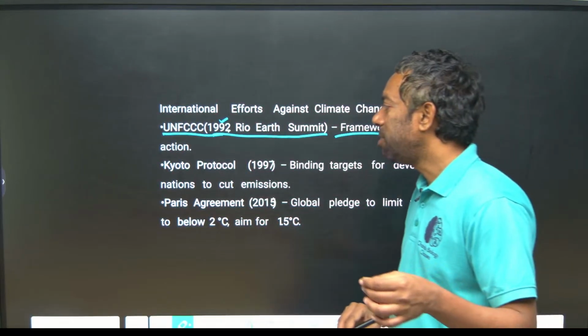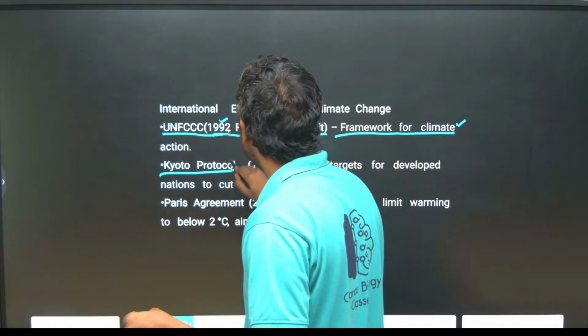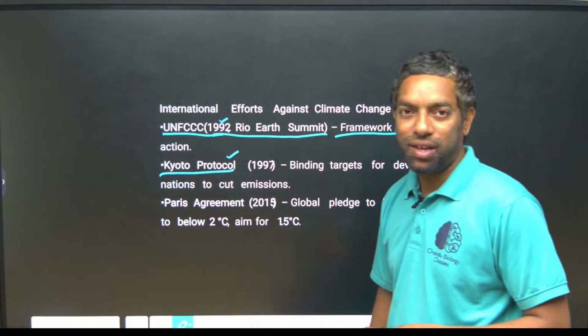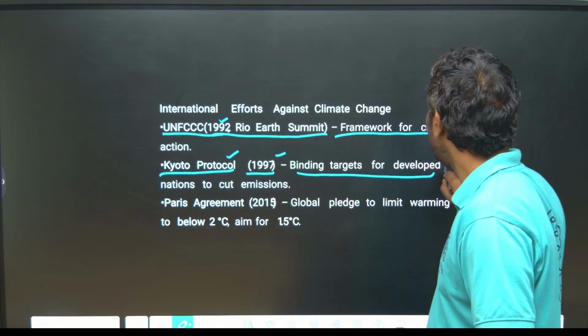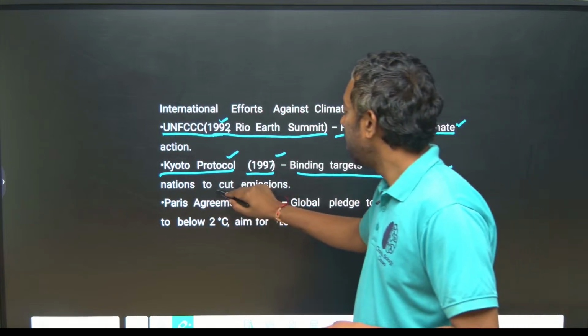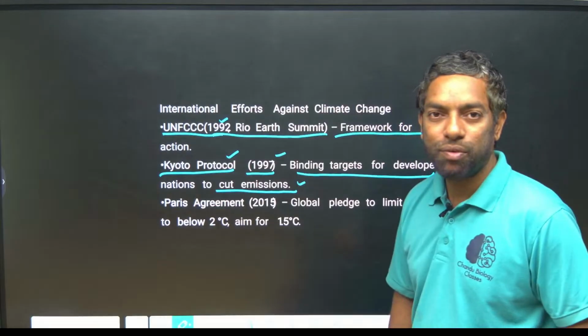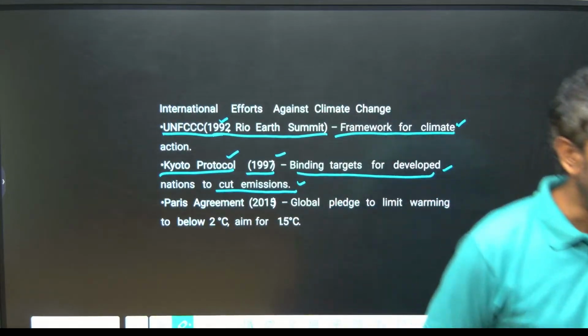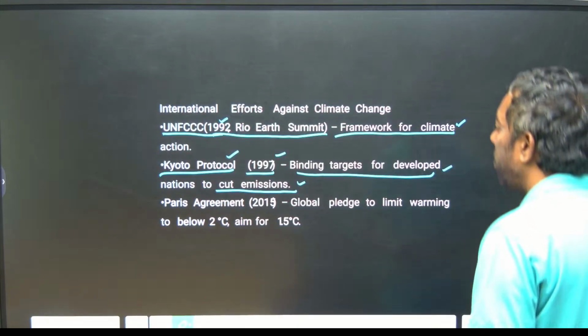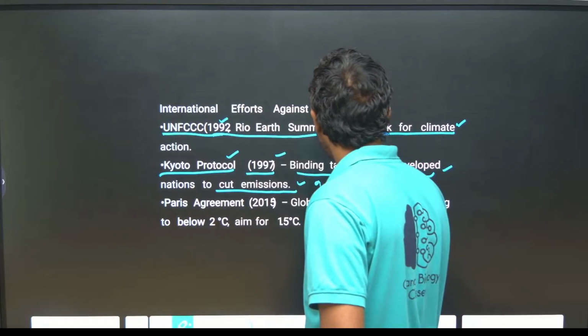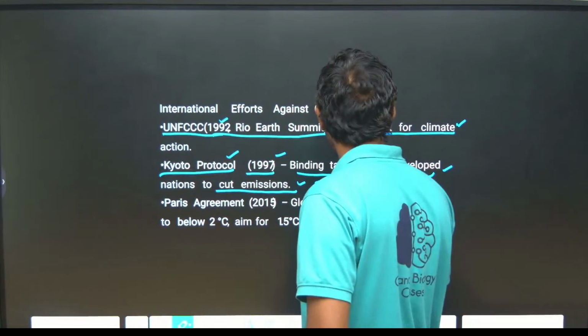Under the UNFCCC Climate Change Convention, there is a protocol called the Kyoto Protocol. Kyoto Protocol 1997 has binding targets to cut emissions. Mainly that is about global warming gases, pollution, air pollution.